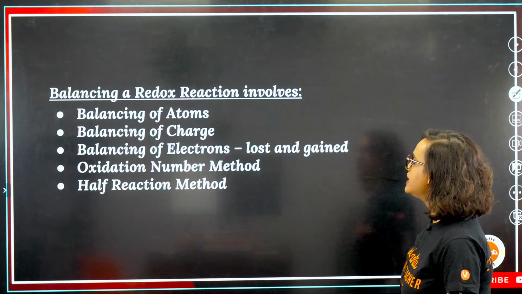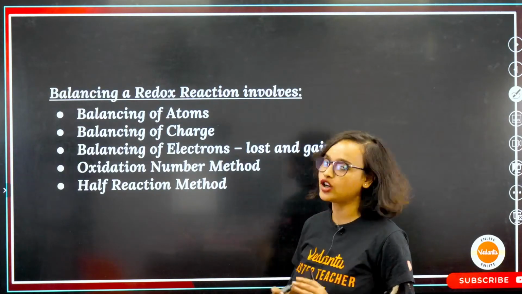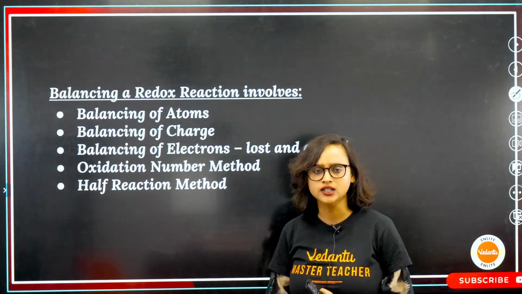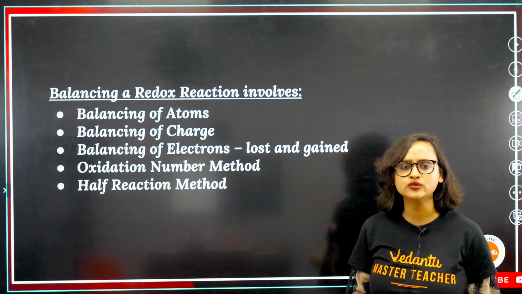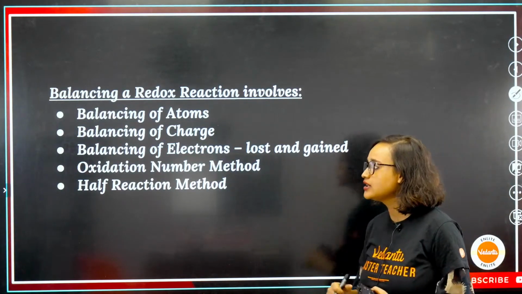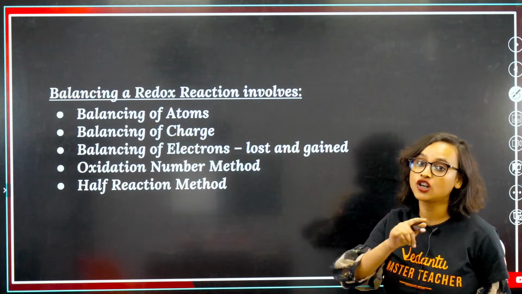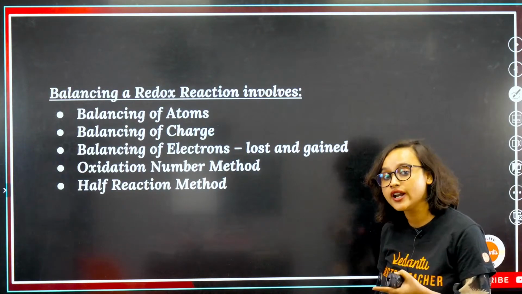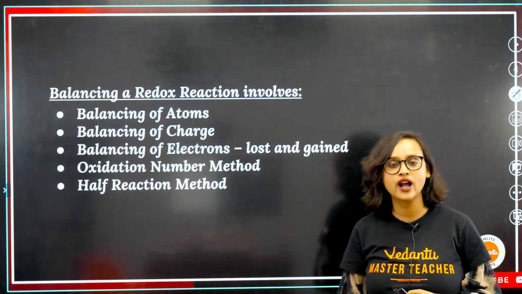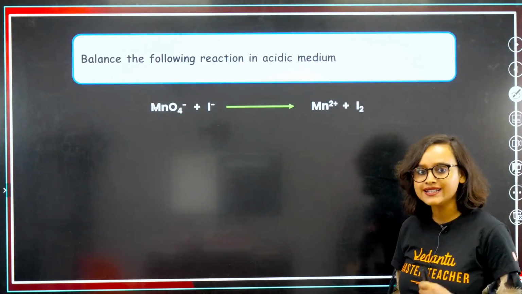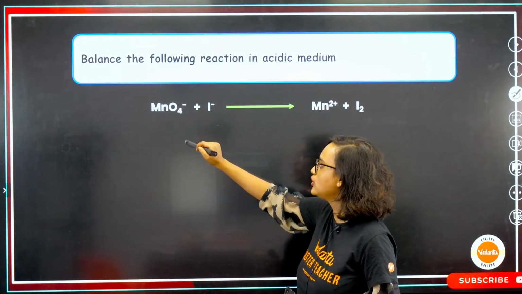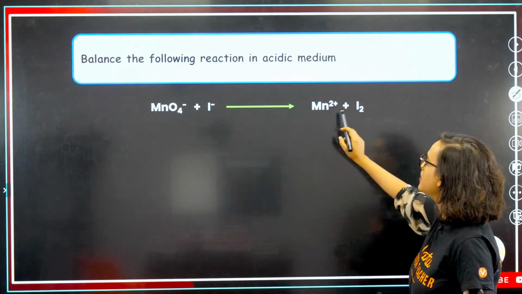Awesome. Now, when you are balancing a redox reaction, it involves some steps, right? So what are you going to do? You can balance the atoms, the charges, and the electrons which are lost and gained. Yes, you can use the oxidation number method, or the half reaction method. So let's see, how can we balance this reaction in acidic medium? MnO4- plus I- gives Mn2+ plus I2.